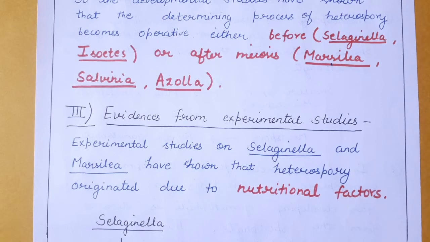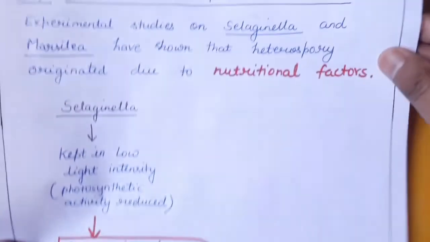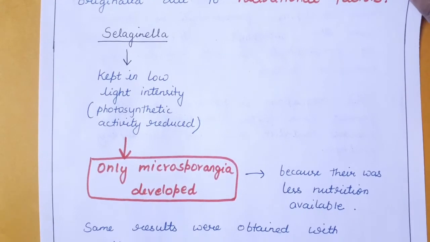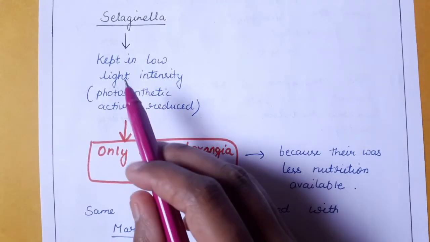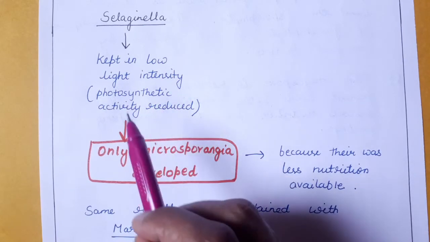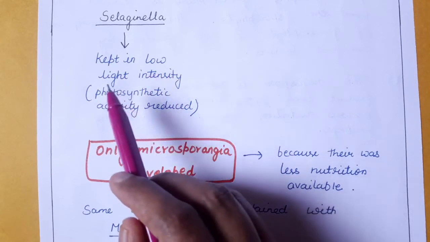Now coming to evidences from experimental studies. Experimental studies on Selaginella and Marsilea have shown that heterospory originated due to nutritional factors. What happens in such a situation? They kept Selaginella in low light intensity. So what will happen when you keep Selaginella in low light intensity?